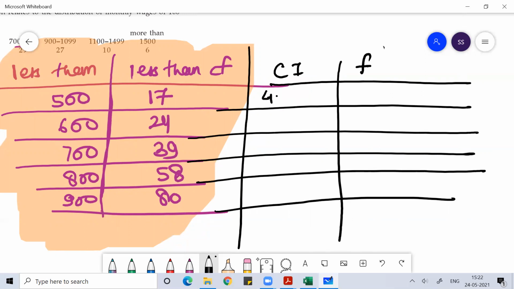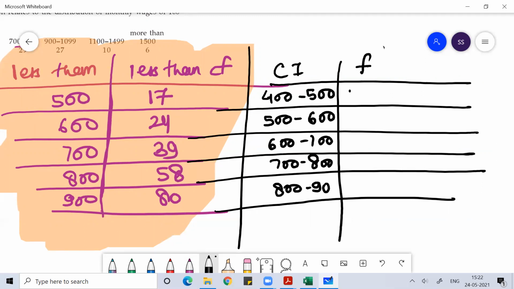So the class interval of this would be 400 to 500, 500 to 600, then 600 to 700, then 700 to 800, then 800 to 900. Then the frequencies: first would be 17, then 24 minus 17 is 7, then 39 minus 24 is 15.